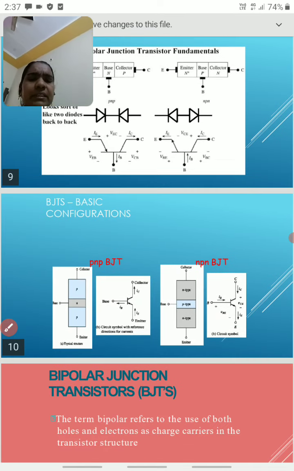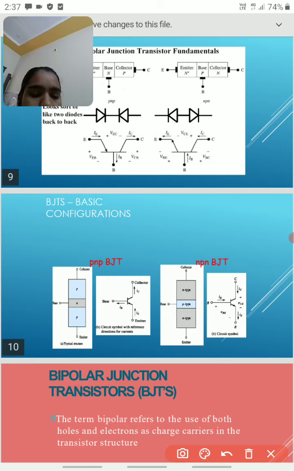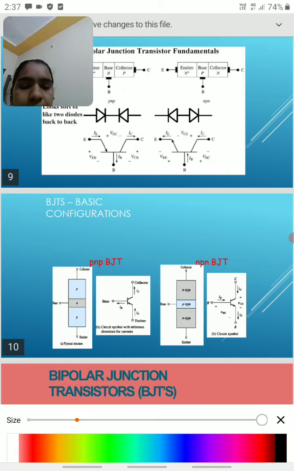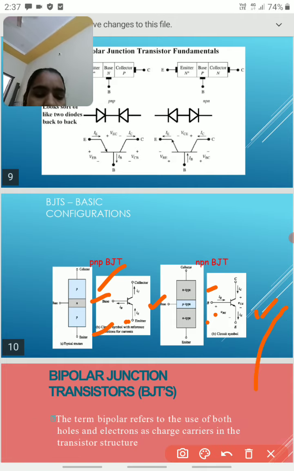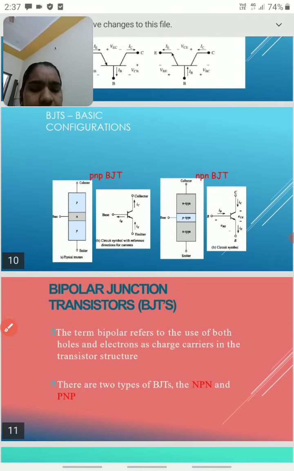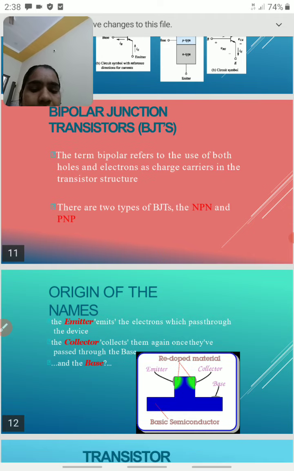So actually, BJT is the basic configuration. Okay, I already explained that to you. So this is a PNP transistor. This is the symbol and circuit diagram of the PNP transistor, and this one is the circuit diagram of the NPN transistor. Okay, and as I already explained, transistors are classified into two categories, PNP transistor and NPN transistor.